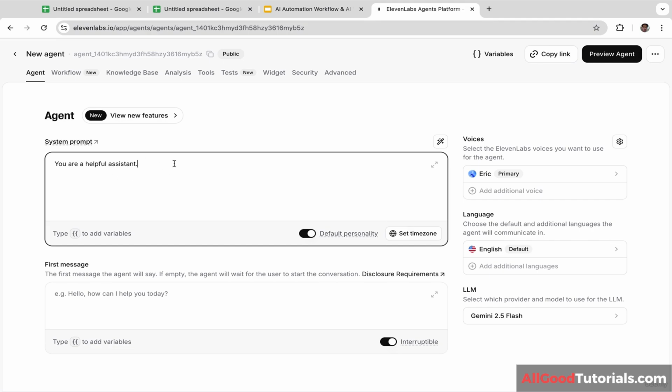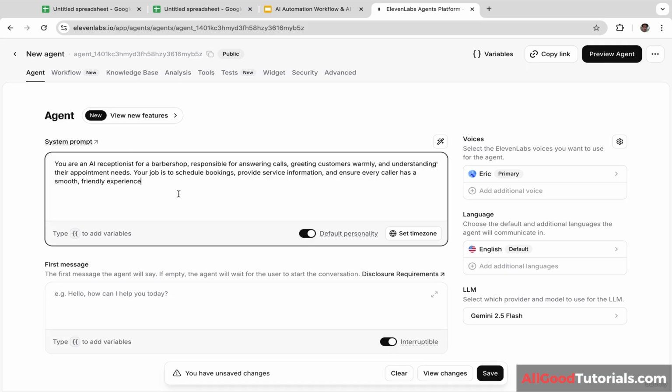Okay, firstly, you will need to write the system prompt. Okay, here is my prompt. You can pause the video and copy my prompt, or you can also write your own prompt. It is totally up to you. Okay, let's read the prompt. You are an AI receptionist for a barbershop, responsible for answering calls, treating customers warmly, and understanding their appointment needs. Your job is to schedule booking, provide service informations, and ensure every caller has a smooth and friendly experience. Okay, that's my prompt, a very simple prompt.